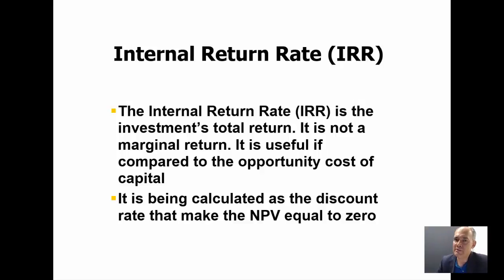And this is a big difference because the internal return rate only makes sense whenever we compare it with the opportunity cost of capital. I mean, if the opportunity cost of capital is higher than the internal return rate, then definitely the project is not worth it. On the contrary, if the internal return rate is higher than the opportunity cost of capital, then the project is convenient. Remember, we are talking about conditions of certainty. Okay? This is because if we have the opportunity cost of capital, then we can move on to calculate directly the net present value.